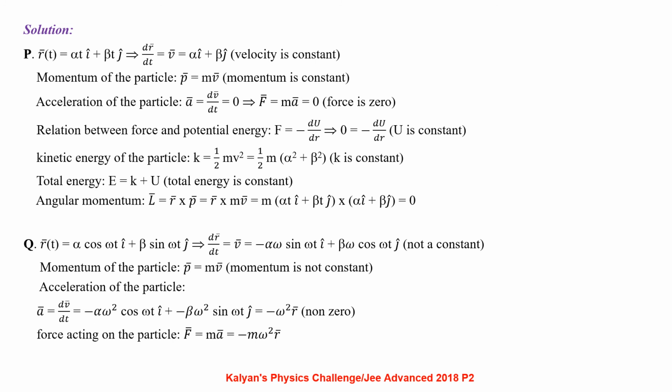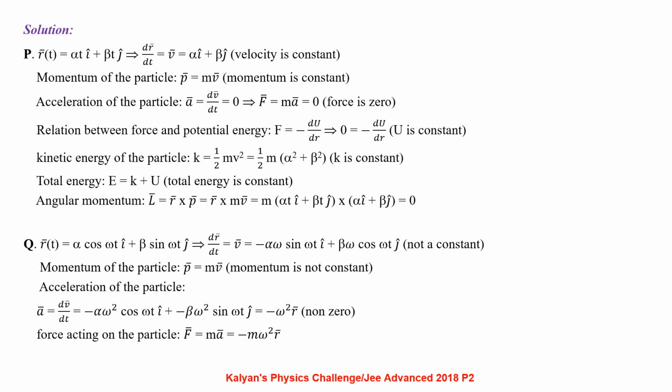For option Q, r bar equal to alpha cos omega t i plus beta sin omega t j, dr by dt equal to v bar, that is minus alpha omega sin omega t i plus beta omega cos omega t j, which is a variable value. Momentum of the particle p bar equal to m v bar. Momentum is also a variable as velocity is variable. Acceleration of the particle a bar equal to dv bar by dt, that is minus alpha omega square cos omega t i cap plus minus beta omega square sin omega t j cap, that is minus omega square r cap,